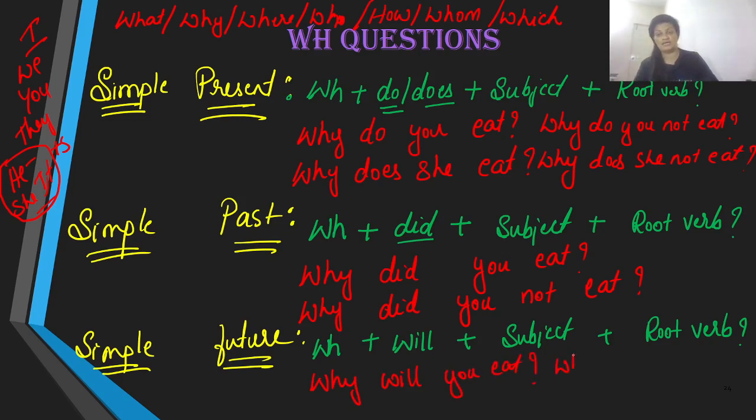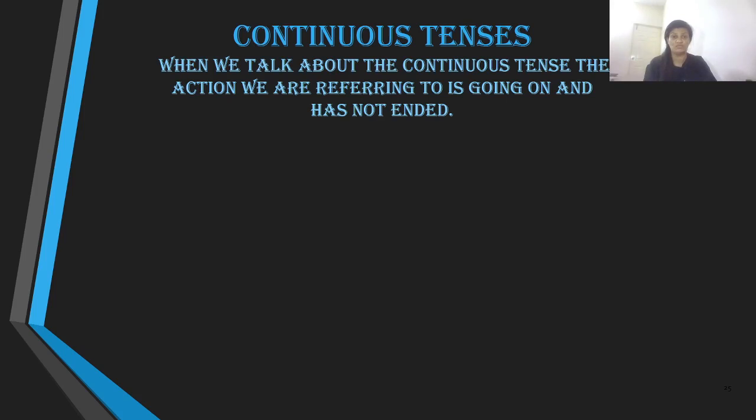Or to make it a negative statement, why will you not eat? Ended with a question mark. So that's all about simple tenses: simple present, simple past, and simple future. We've discussed each and every structure that I could possibly use in these simple tenses. Now let us move on to continuous tenses.